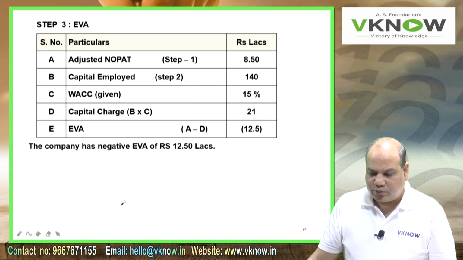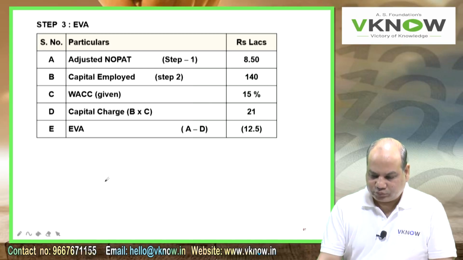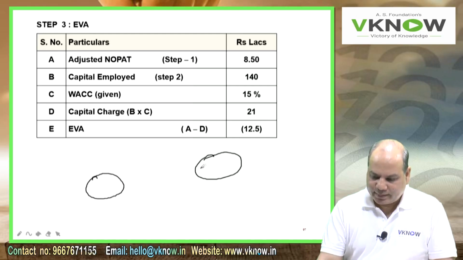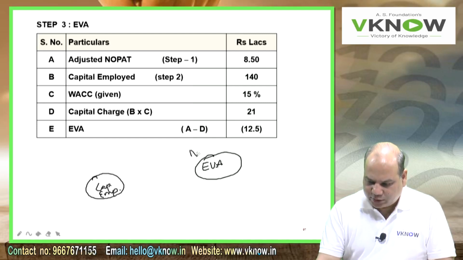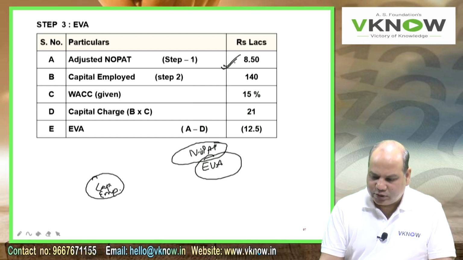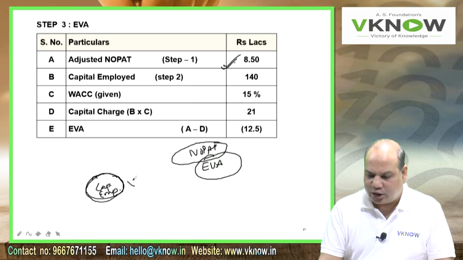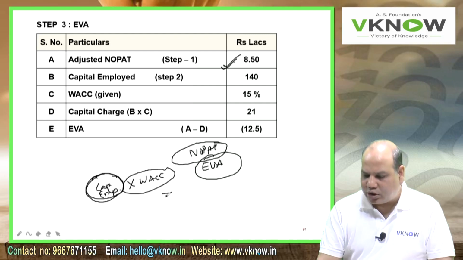Now this second point I am going to explain. We are computing two things in this chapter continuously: EVA and capital employed. EVA is based on NOPAT. This NOPAT, profit earned, is compared with the capital employed at the beginning. Capital employed at the beginning multiplied by WACC. This is what I need to earn at the end of the year.